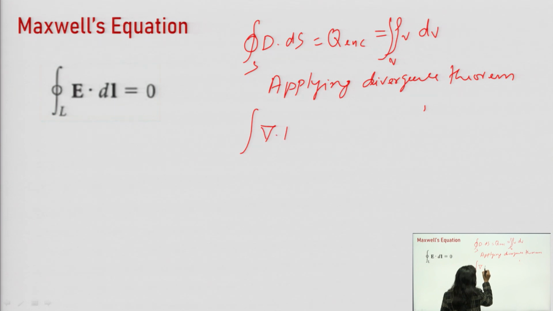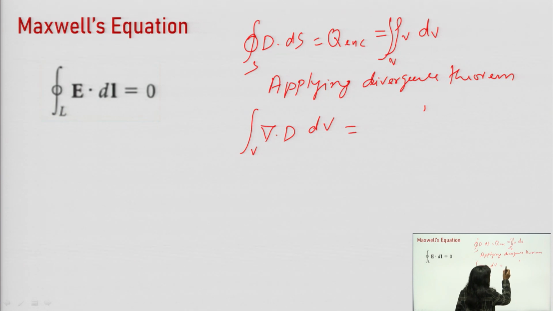del dot D, the divergence of electric flux density. Now, if we take the divergence of electric flux density, ds will change to dv, and this surface integral will change into a volume integral, so we write V here.